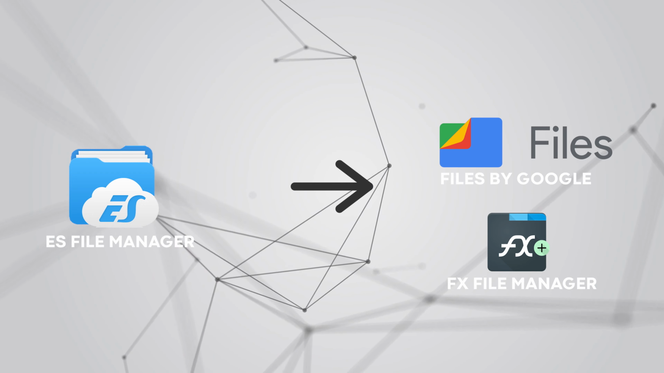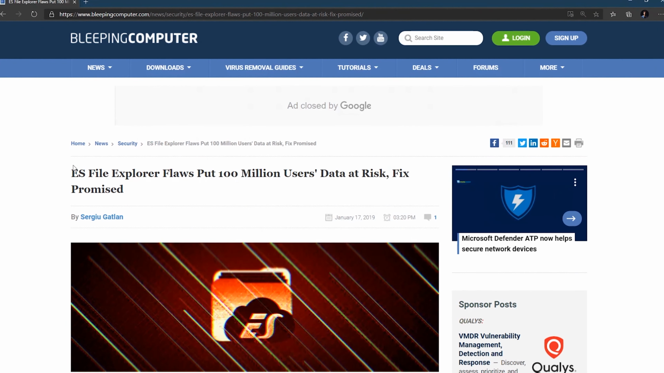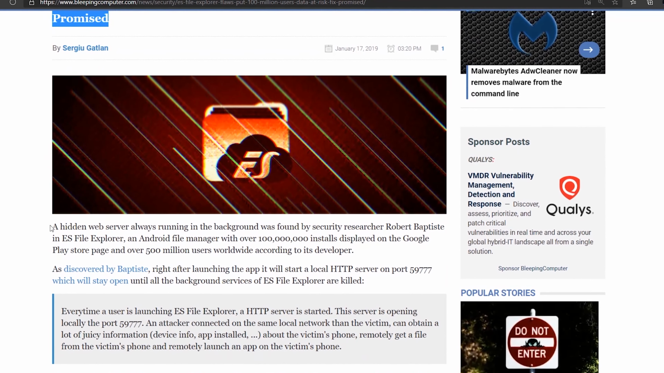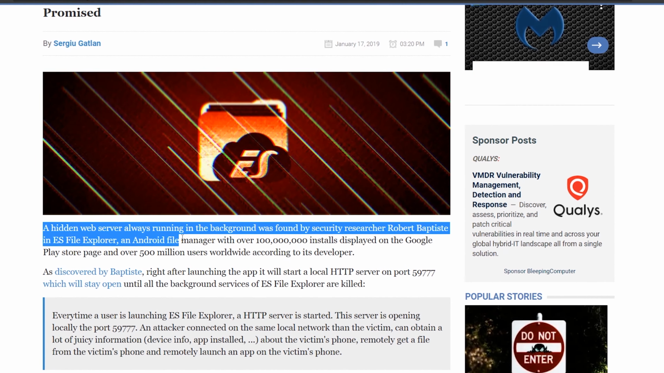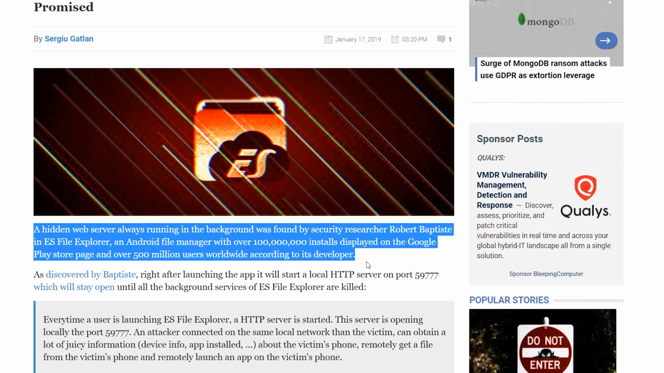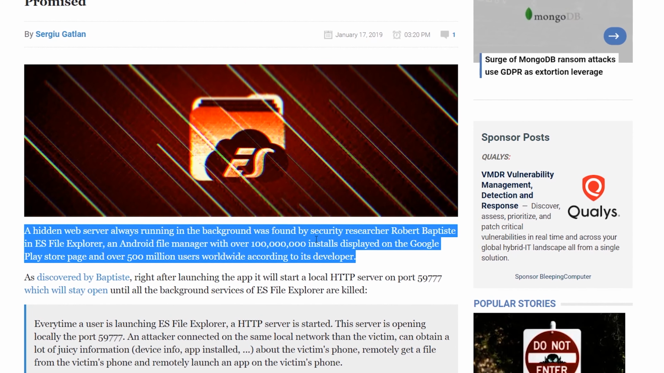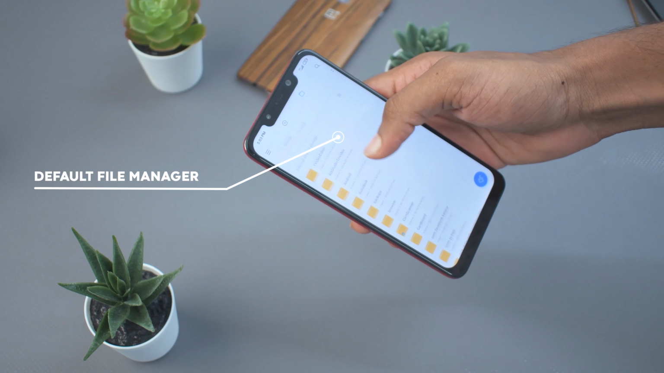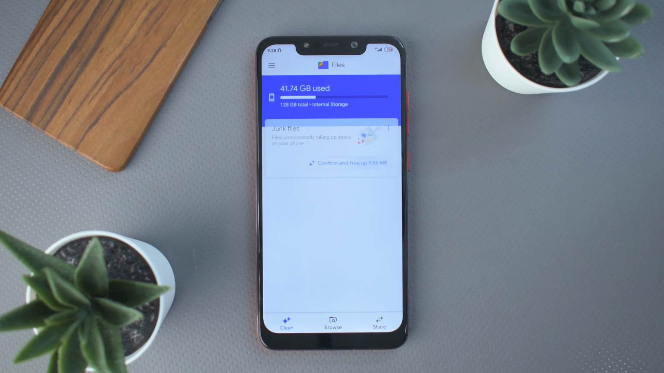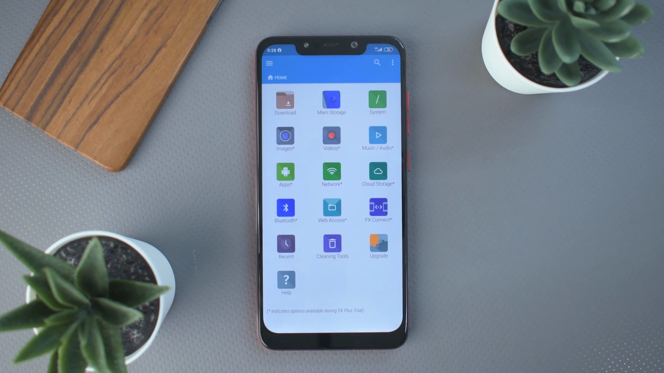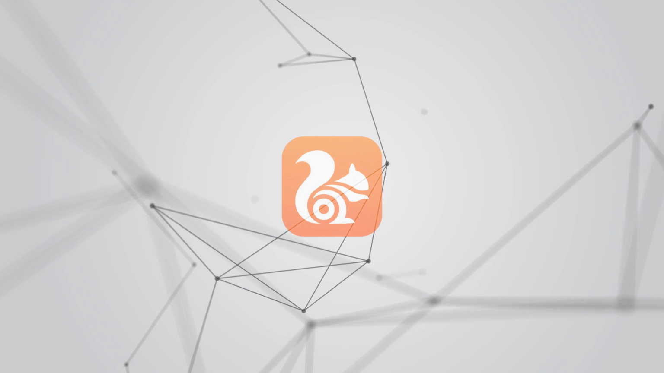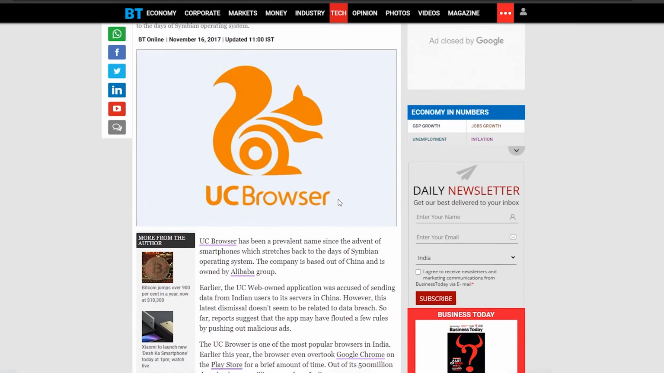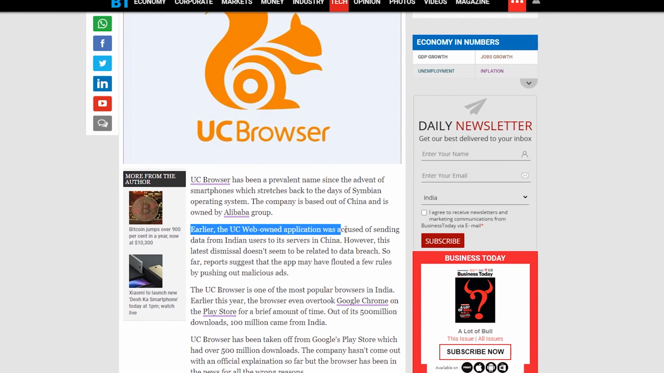Third, ES File Manager. Again, it had issues in the past, like a hidden web server always running in the background, which was found by security researcher Robert Baptiste in ES File Manager Explorer. These Chinese apps always have some or other security issues, but there are some alternatives. Now many phones have their default file manager, but for those who don't or want something for managing their files, here are some alternatives. First, Files by Google. Second, FX File Manager. Fourth, the infamous UC Browser. It was removed from the Play Store in the past, again because of its malicious practice of sending Indian users' data to a China server.